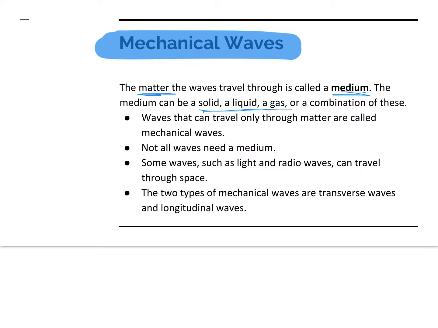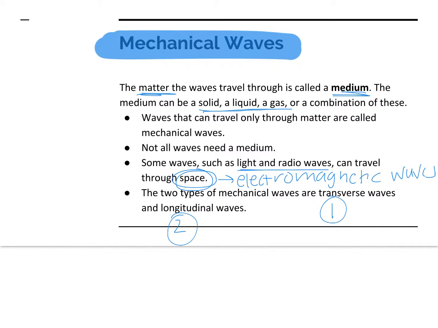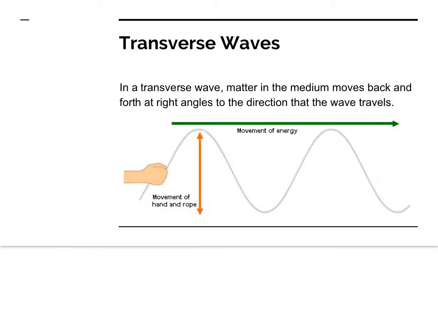There are some waves, such as light and radio waves, that can travel through space, and those are going to be called electromagnetic waves. But as far as mechanical waves go, there's two types. We have the transverse and we have longitudinal. These are just going to be classified by what they look like.